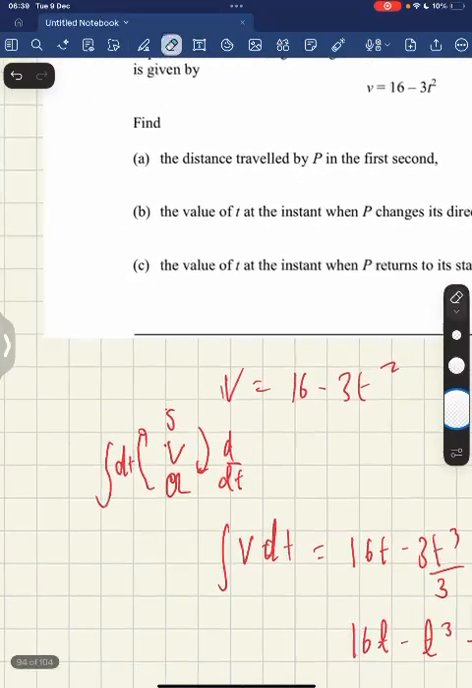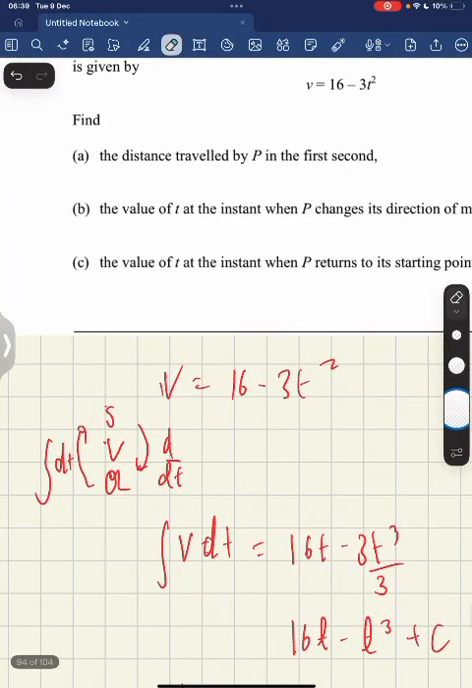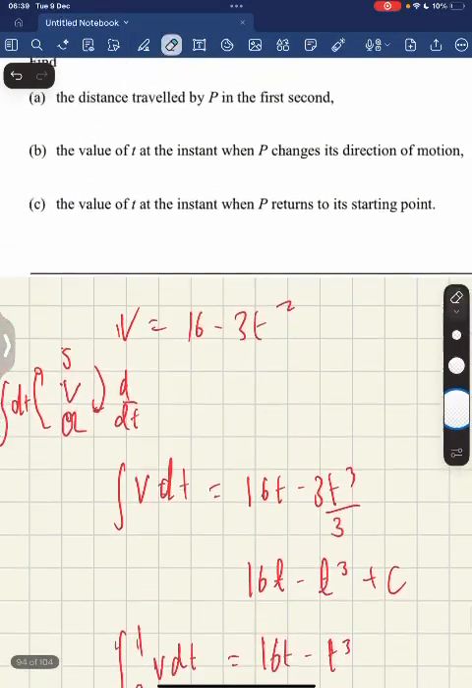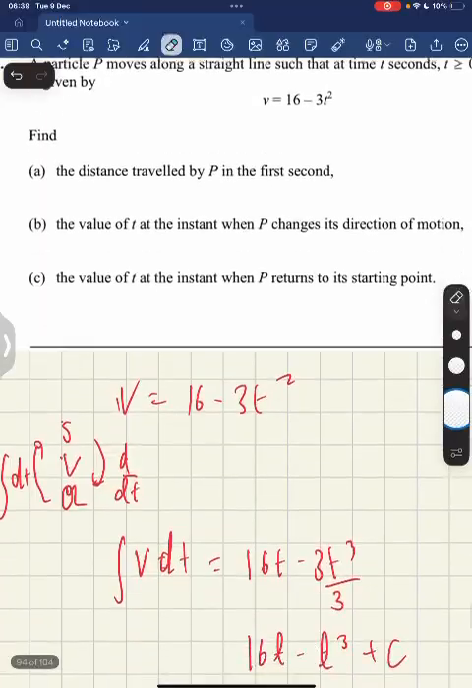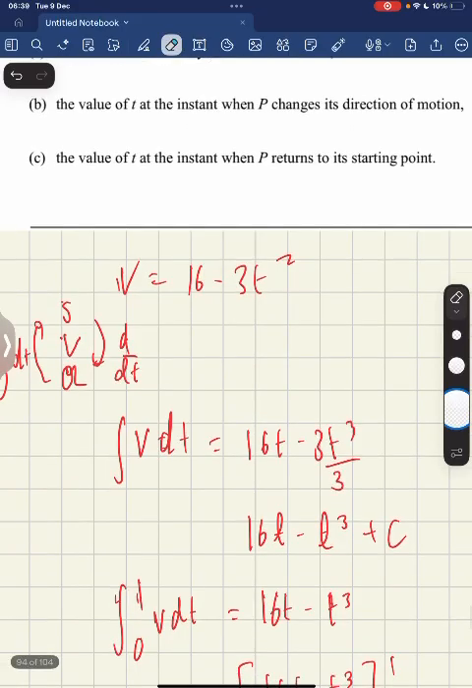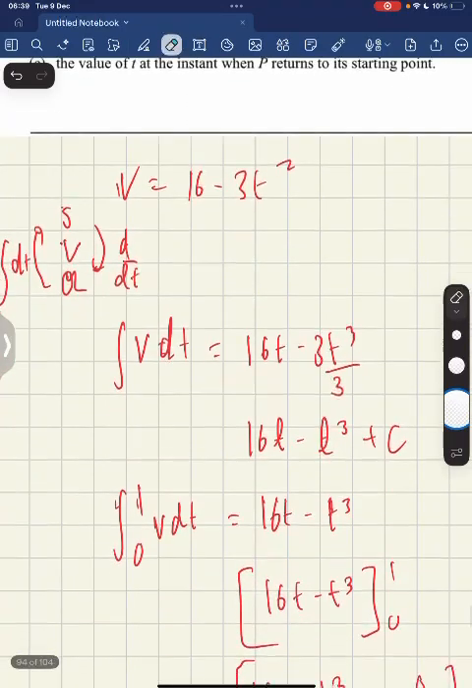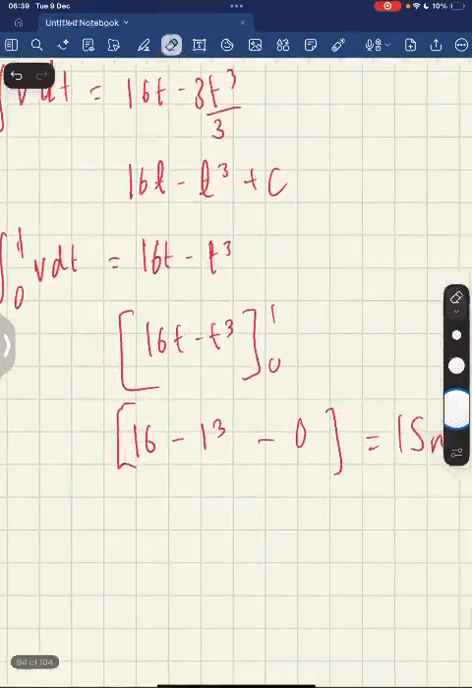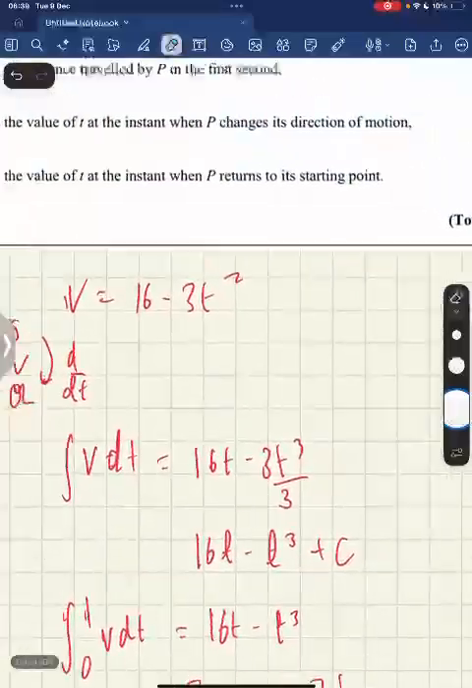So we're going to integrate v with respect to t, and that will give me 16t - t³, and then plus c. But we know that the distance traveled in the first second will be from 1 to 0, so I don't need this constant of integration because it now becomes a definite integral. Substitute 1 and 0 into 16t - t³, and you get a total distance of 15 meters.